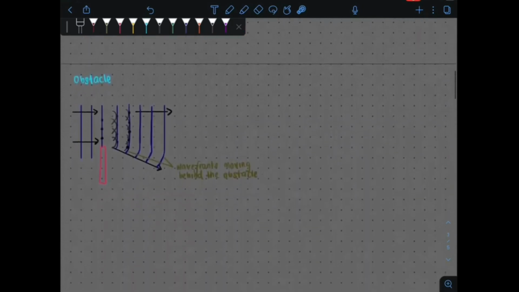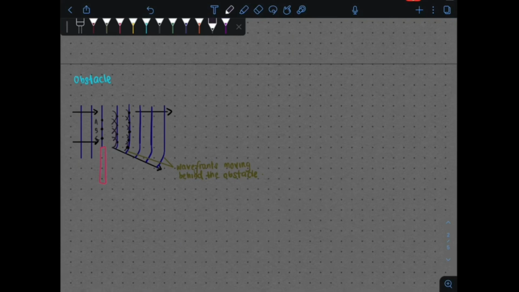Next we're going to look at the obstacle part. The obstacle also uses the same concept. Let's say you have a wave, this is your wave here. This is your plane wave, it is coming and meets the obstacle here. As it meets the obstacle, initially the waves wanted to move straight here. What's going to happen is we're going to produce new sources. Let's call these A, B and C.